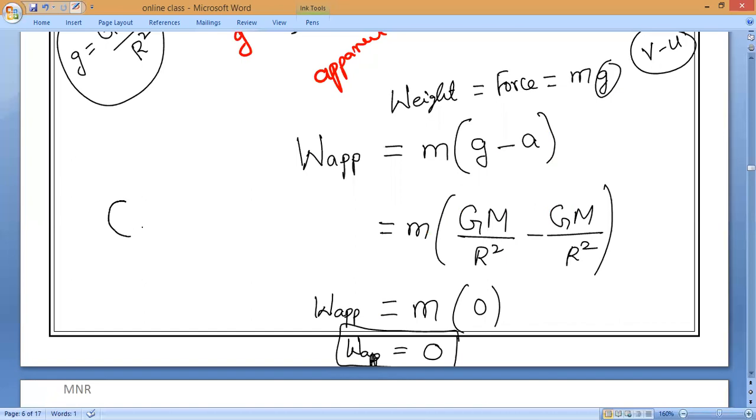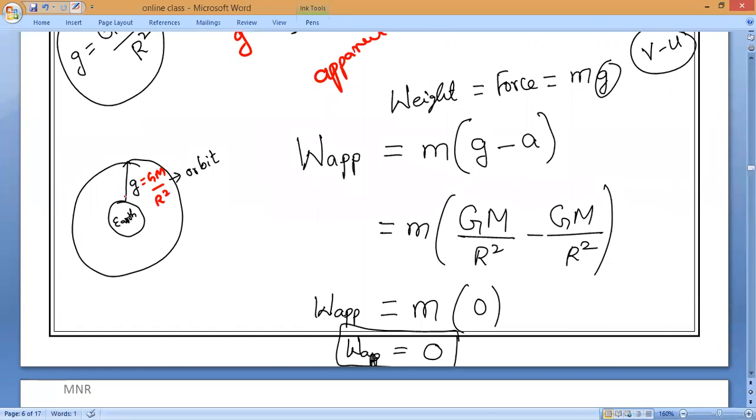Now this is the earth, and this is the orbit. What is this called? Orbit. Now, the earth is exerting some force. What is that force called? G. Now, G is equal to GM divided by R square.